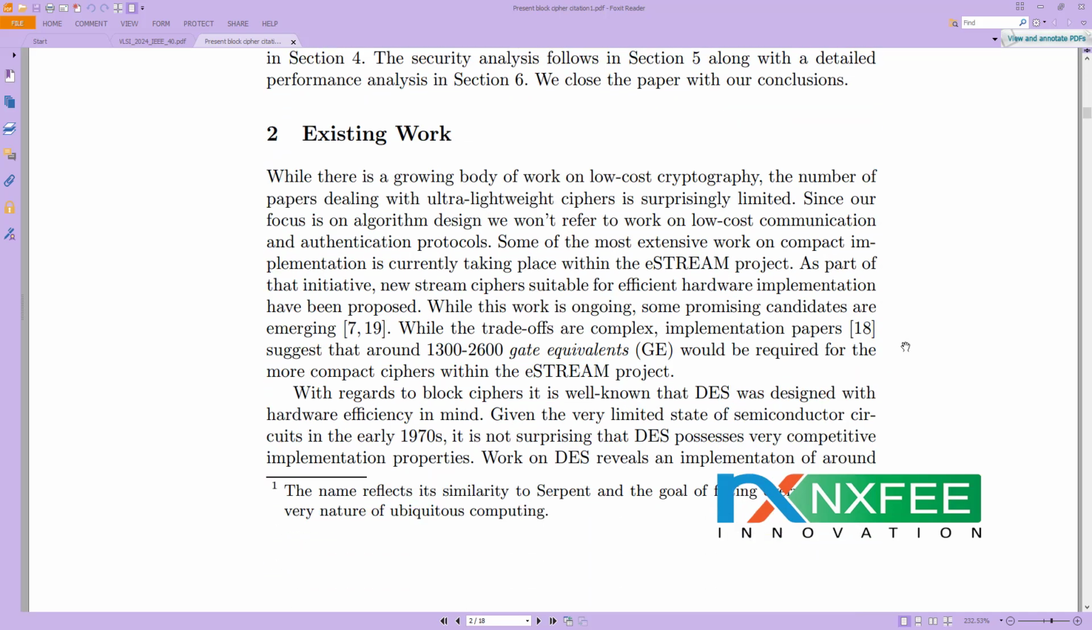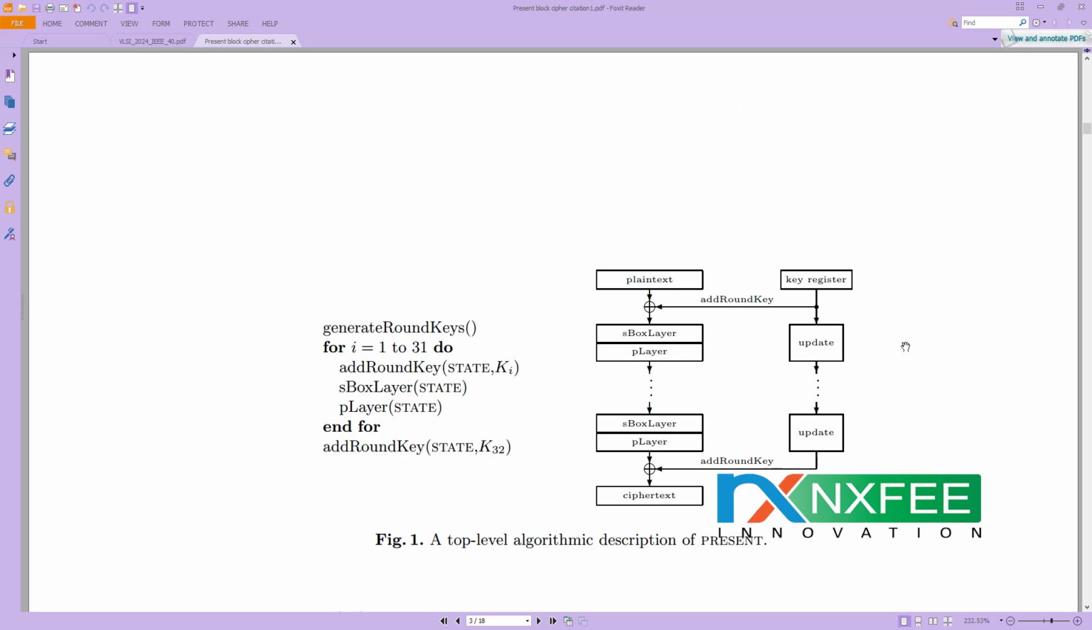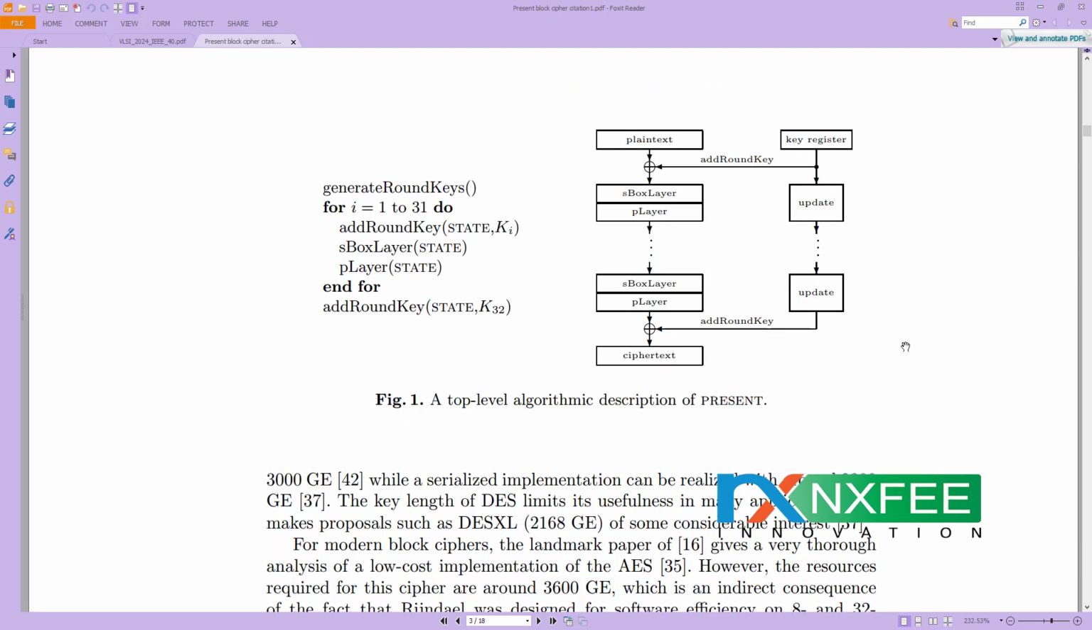In the existing work of this paper, it may be compared with previous algorithms such as AES, E-stream and DES, and the SHA algorithm, so this kind of thing. Here the top-level algorithm description of PRESENT is given. The PRESENT architecture comes with the plaintext, S-box layer and P layer.